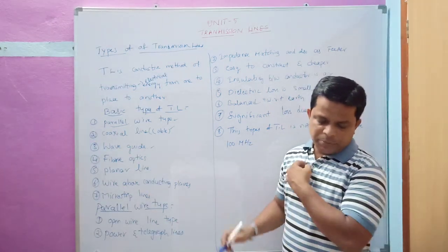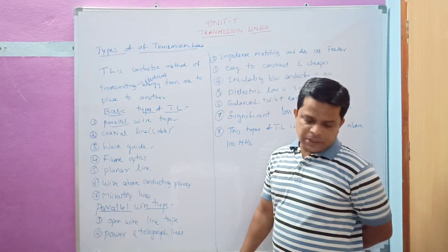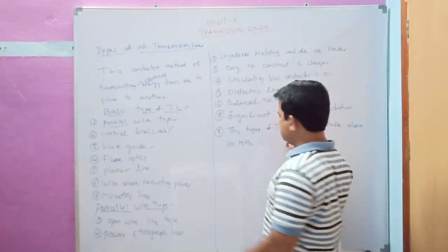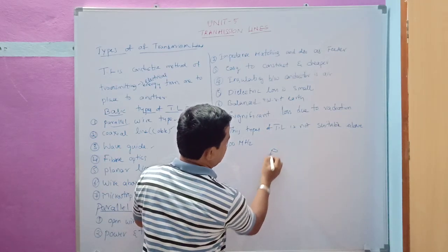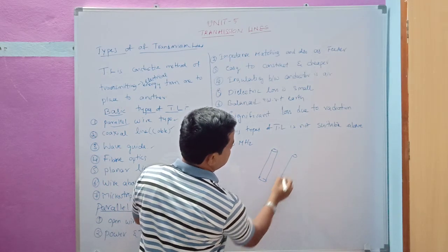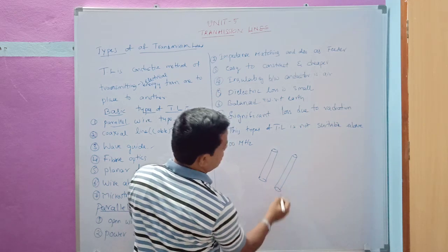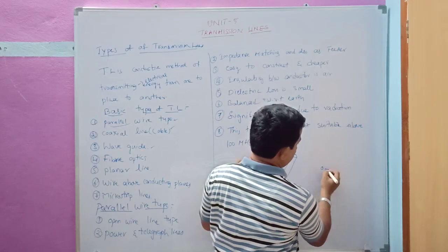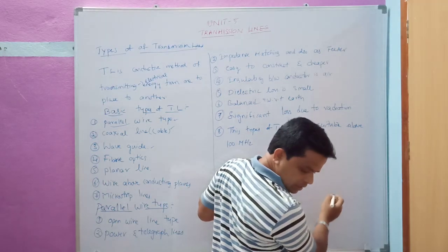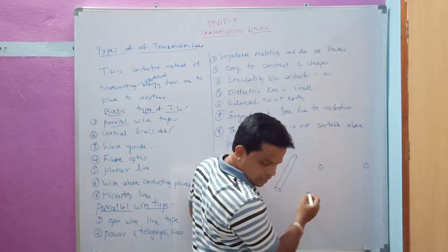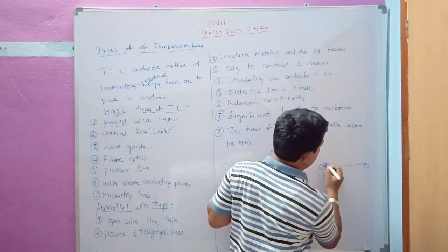Energy propagating through this line sets up an electric field between the line and the conductor. Let me draw the diagram of this. This is one line and this is another line. I am drawing the vertical view here. If I take the vertical view, it will be like this. The transmission line, and the electric fields will be going like this.